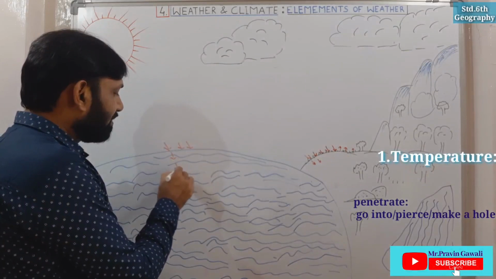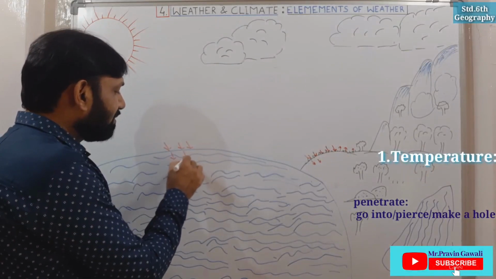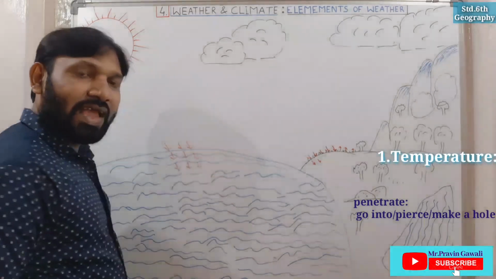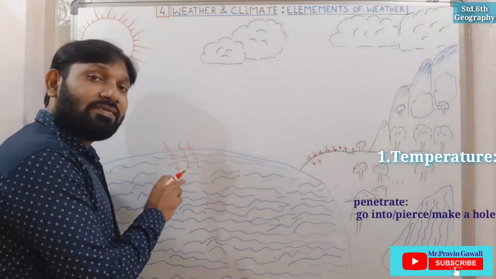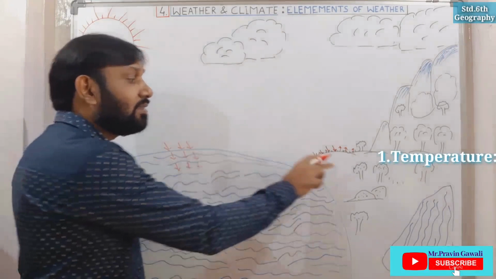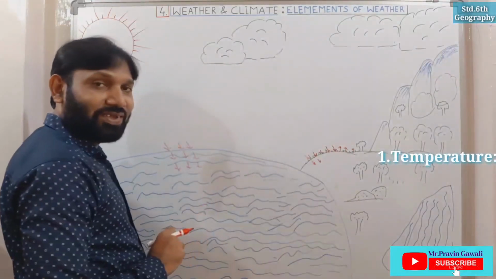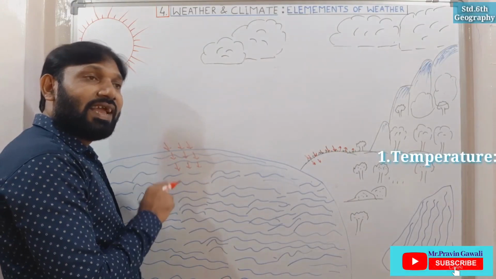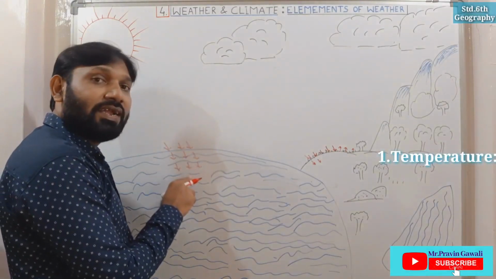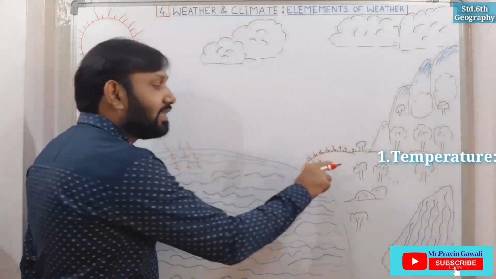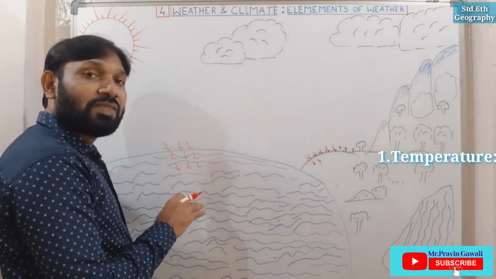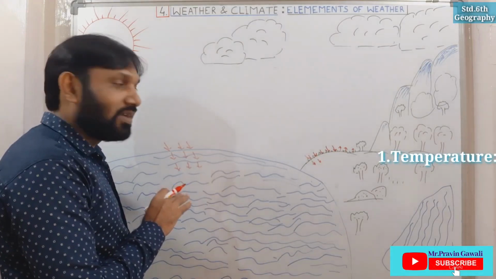But if the sun rays fall on the surface of water, then the sun rays penetrate inside the water, and because of that it heats slower than the land. The water of the ocean or the water of the sea gets heated slower than the land because the rays go inside and it takes time to get heated. Okay students, have you understood?